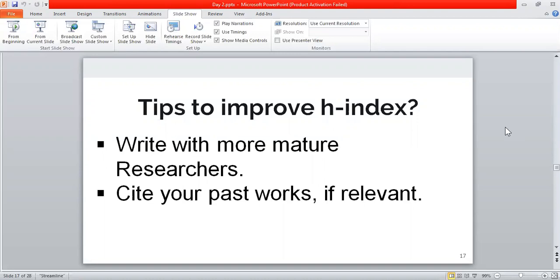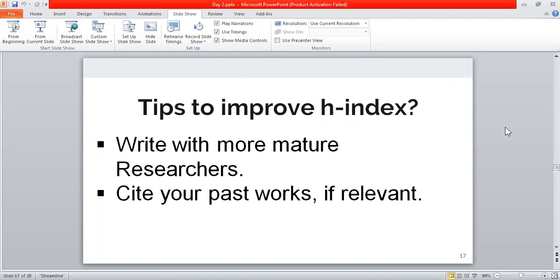So you will not only get the help on the basis of their experience, but their name will also help you. So that's why it is always advisable to write with more mature researchers who have experience in this field, who can actually guide you on how to do this.